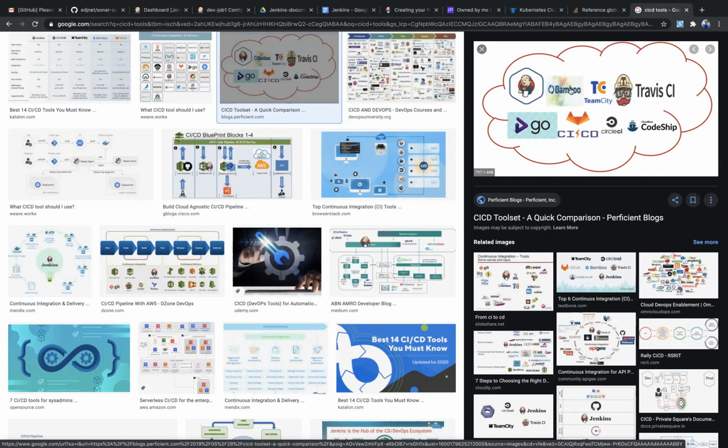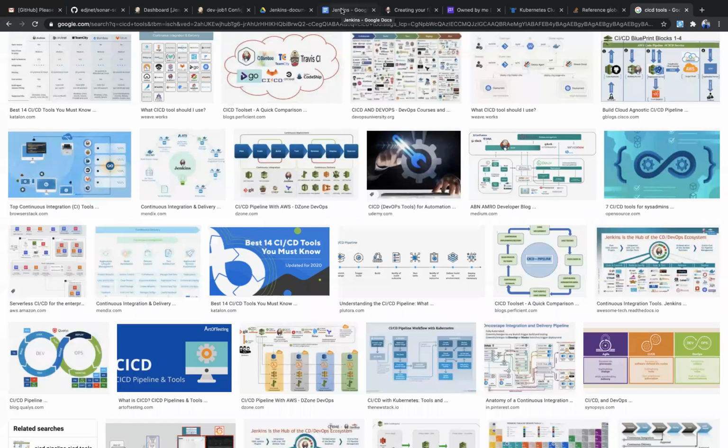But Bamboo is a good tool. It's an Atlassian product, and Atlassian products are very good and easy to use. Bamboo, Jira, Confluence, and so many tools are there. Bamboo is famous for CI/CD, and it's very convenient to use. The viewing is far better than Jenkins, since all the tools are integrated in Bamboo. TeamCity and Travis have their own features. So that is about the CI/CD tools.